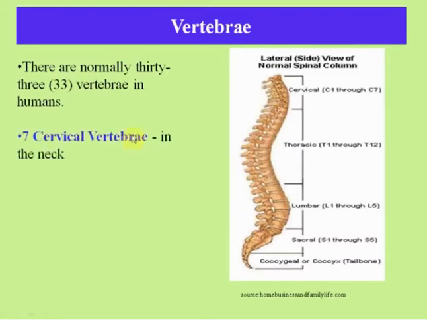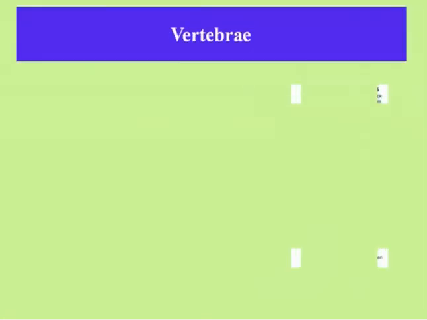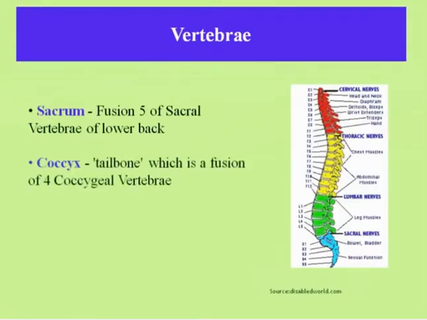of which 7 are cervical vertebrae in the neck. See, your backbone starts from the neck. So, 1 to 7 cervical vertebrae in the neck. 12 thoracic vertebrae that articulate with 12 pairs of ribs. These are the 12 thoracic vertebrae. 5 lumbar vertebrae in the lower back. Fusion of 5 sacral vertebrae in the lower back, and coccyx is the tailbone, which is a fusion of 4 coccygeal vertebrae.